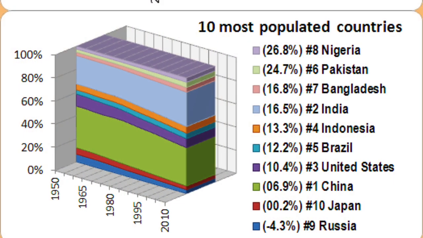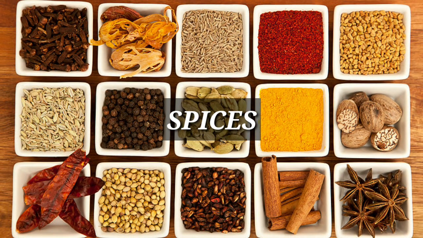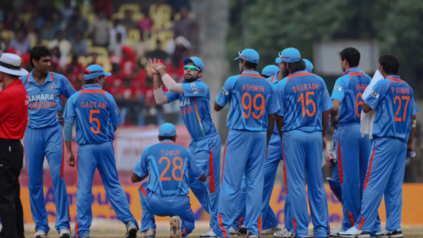India is the second most populous country in the world, and it is famous for spices. That is why the British invaded us. Then the most popular sport in India is cricket, of course.